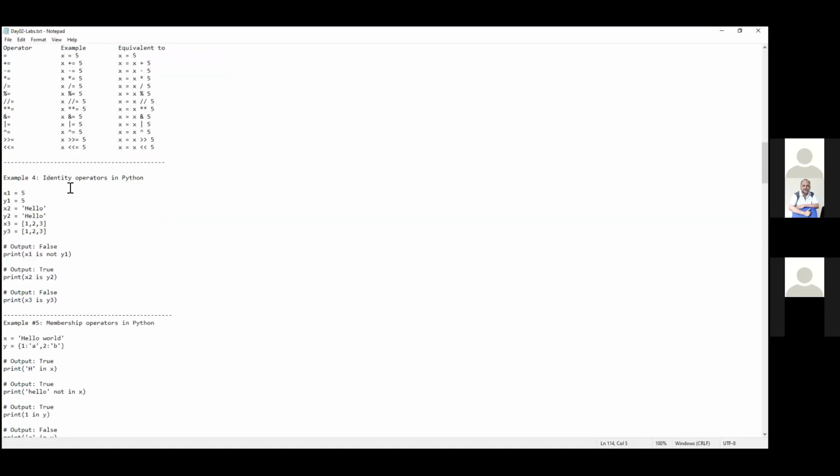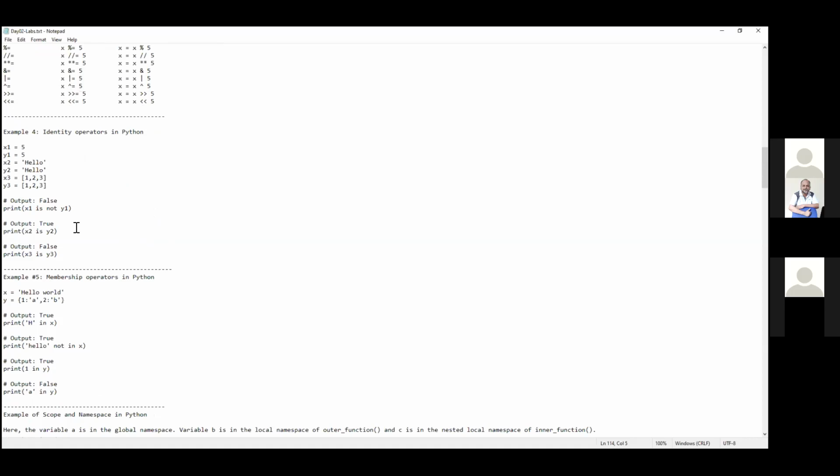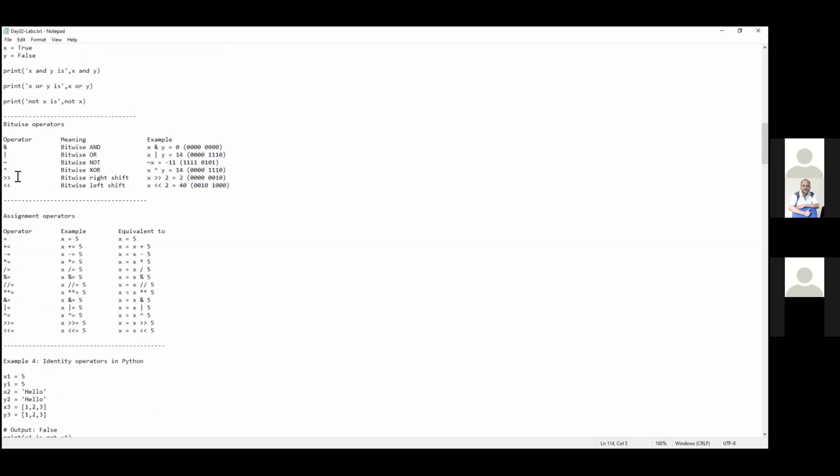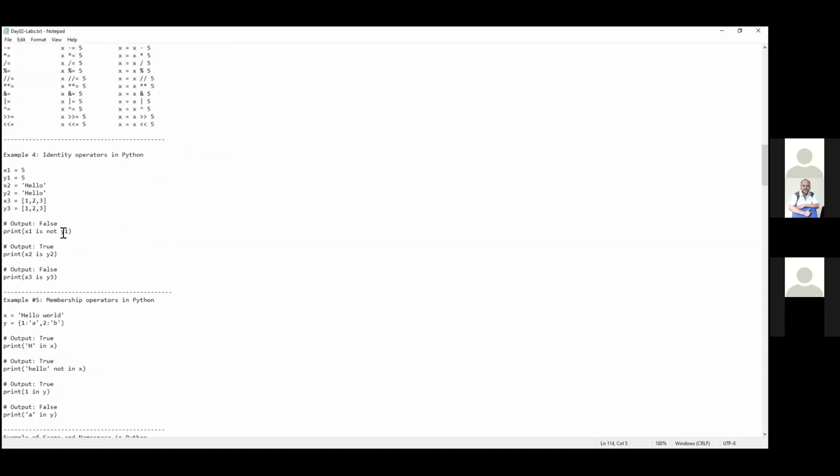Getting into identity operators, right? The way we have checked logical operators is kind of similar. You can write in plain English, for example, x1 is not y1, meaning the x1 value is not equal to y1.